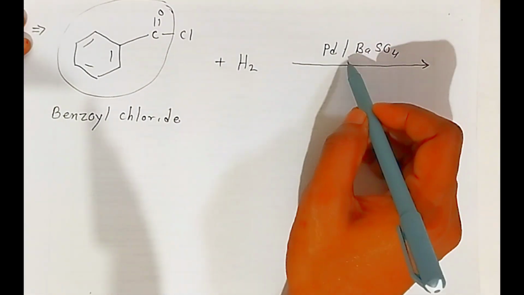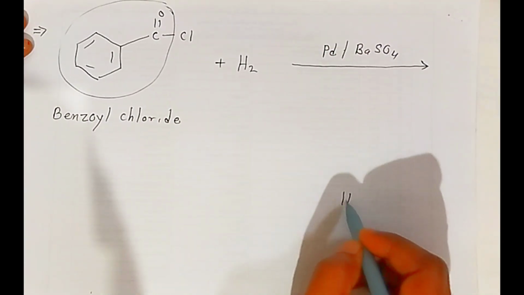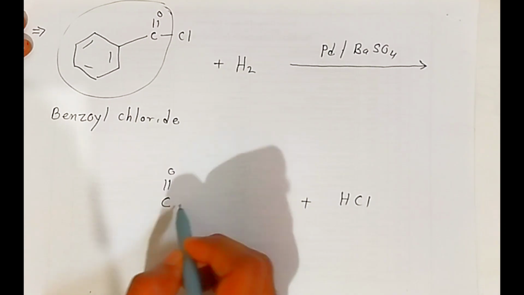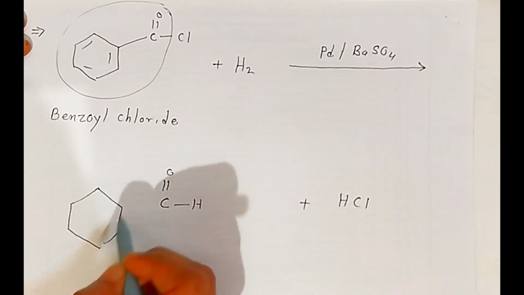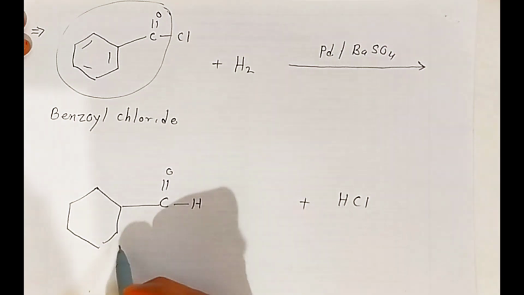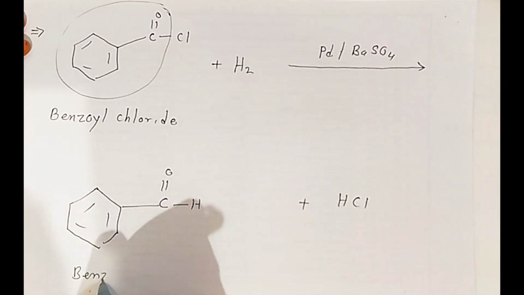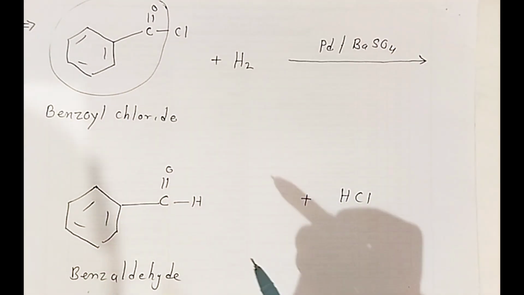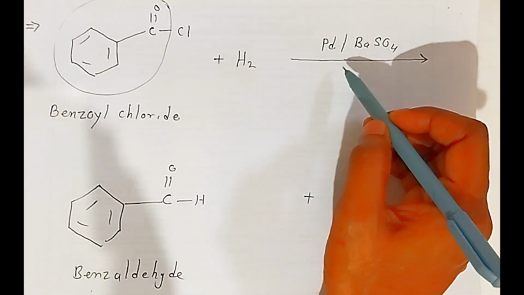In presence of this catalyst, this hydrogen gas will react with this chlorine and form HCl, and one hydrogen will now attach to the carbon of the carbonyl, forming an aldehyde. This way you can get benzaldehyde. This way, students, we have prepared aromatic and aliphatic aldehyde using the Rosenmund reaction.